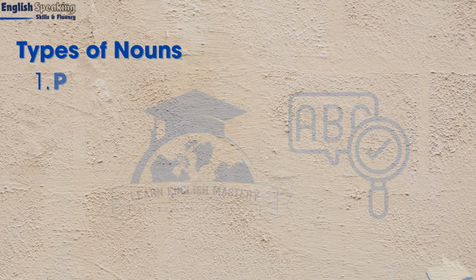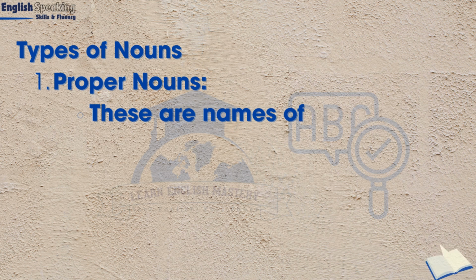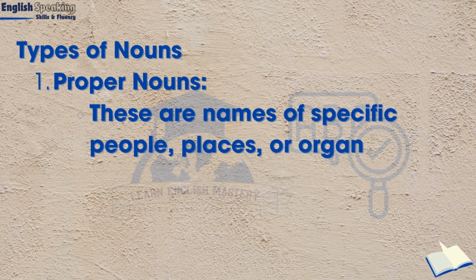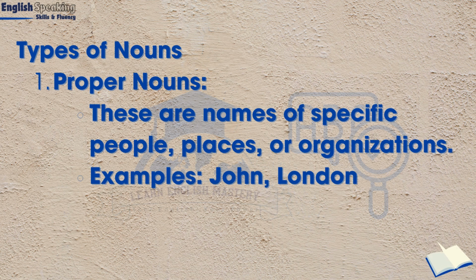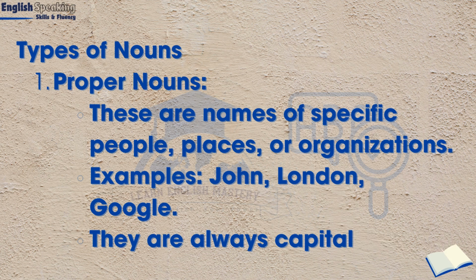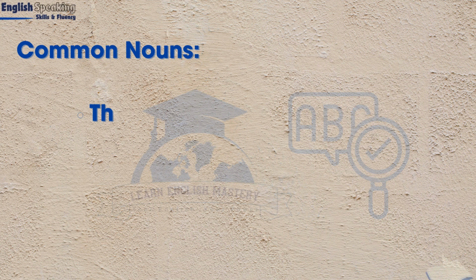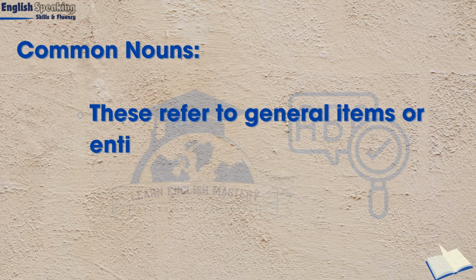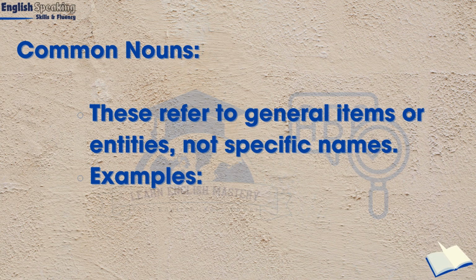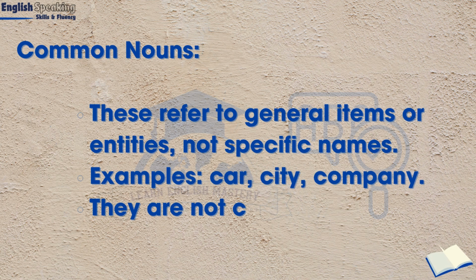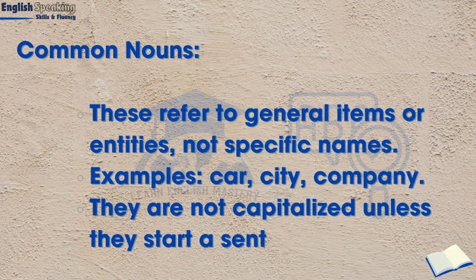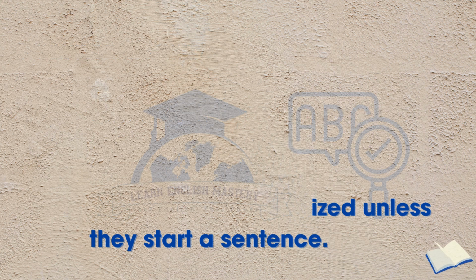Types of nouns. Proper nouns. These are names of specific people, places, or organizations. Examples: John, London, Google. They are always capitalized. Common nouns. These refer to general items or entities, not specific names. Examples: car, city, company. They are not capitalized unless they start a sentence.